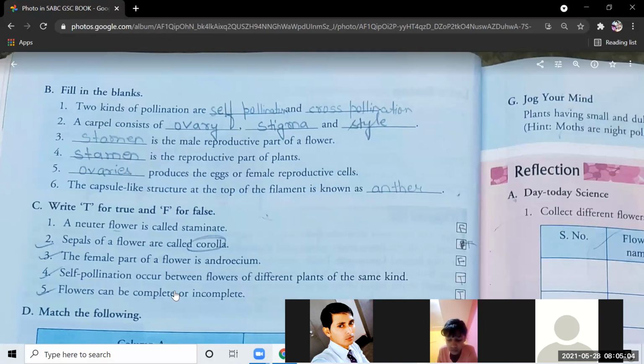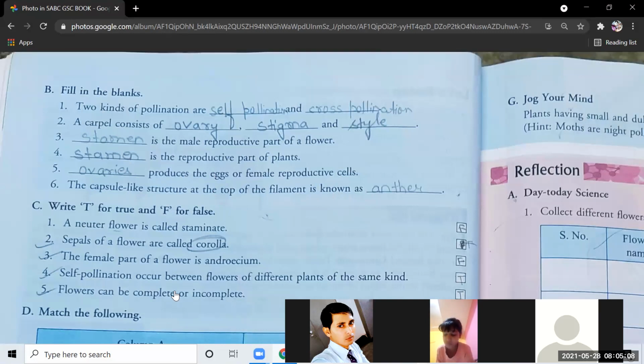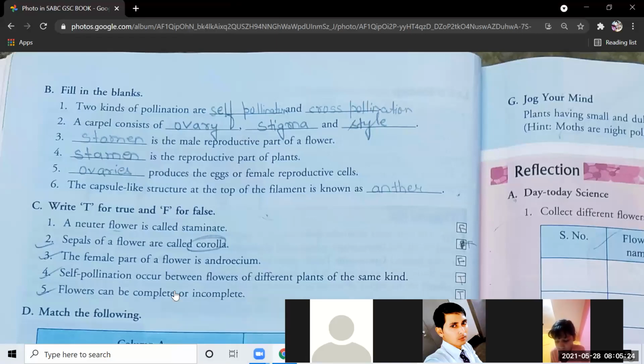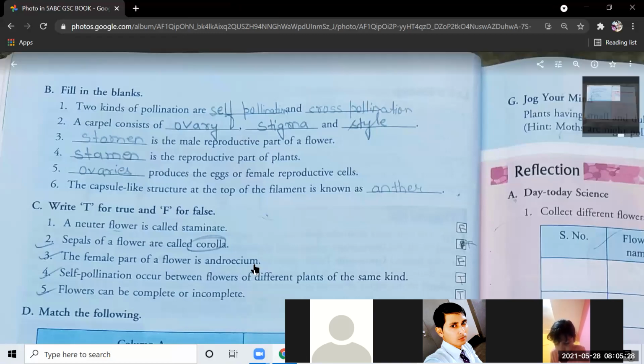Ishant Raj. Sir, in the third number, androecium is the right answer. Okay, right everyone, androecium. Sir, the answer of the fourth will be ovule.